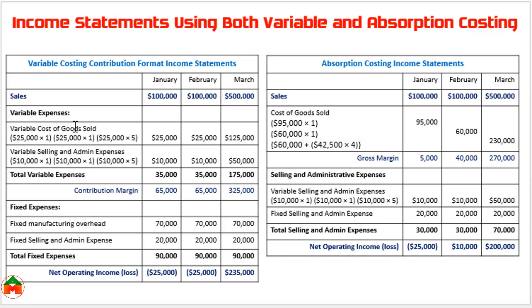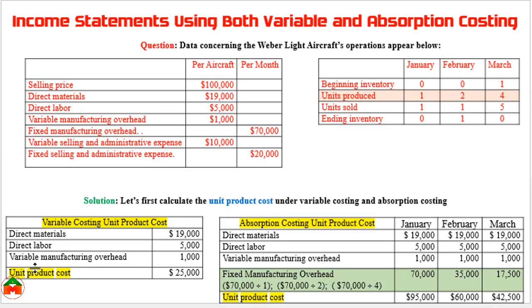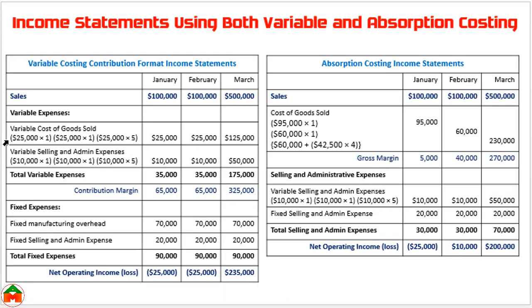Here we can see cost of goods sold. This is the place where we will apply the product cost approach. Here we are showing the variable costing approach, and under the variable costing approach the per unit product cost is 25,000. Here you can see per unit product cost under variable costing is 25,000, and this one is indicating the sold units.